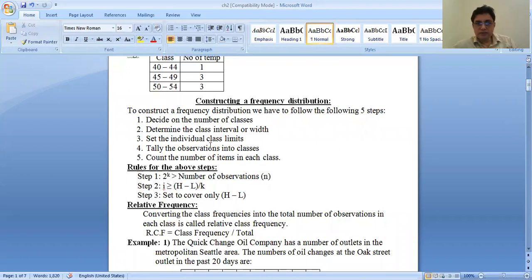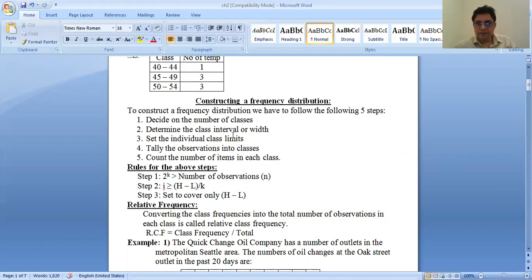The second thing is how much the class interval, or we can say its width. Then the third step, set the individual class limits. The fourth, tally the observations into classes, and count the number of items in each class. These are the 5 steps we have to take.